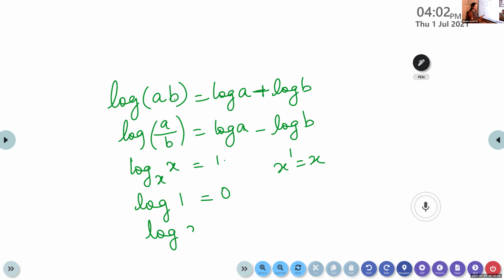Log x raised to n means it is same as n log x. Whenever we have some power here, we can take the power to the front. Log x raised to n is n log x.